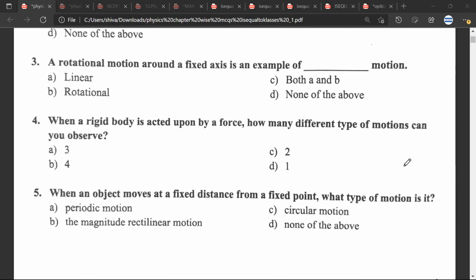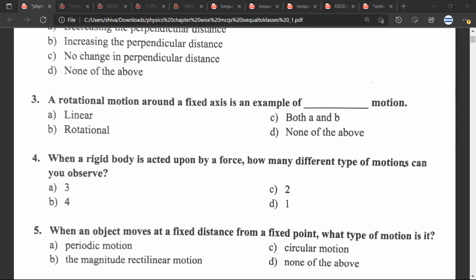A rotational motion around a fixed axis is an example of. So it would be B. Rotational motion around a fixed axis is an example of rotational motion. Great. Okay. Question number 4.